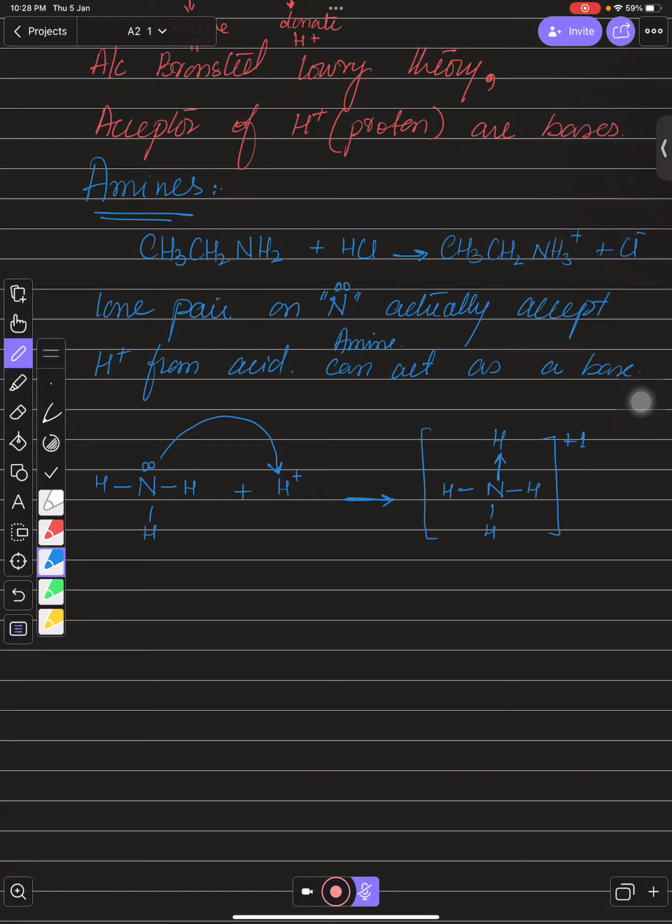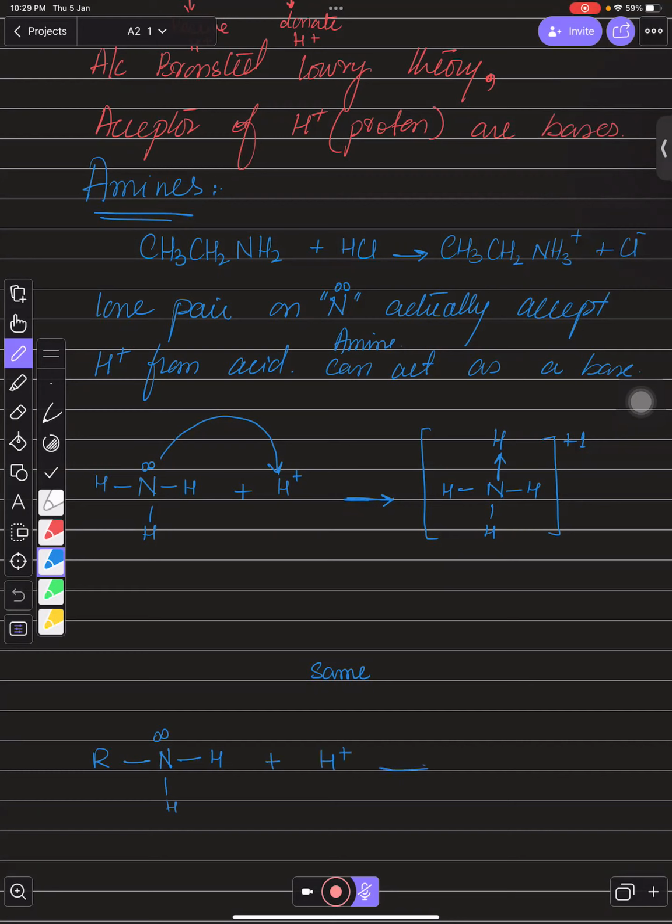Yes, sir. And the same will happen over here as well. For suppose, if you have any amine like this, I'm just writing R over here. You can put CH3, CH2, CH3, whatever you want to put over here. I'm just writing R, so I'm just writing in general.